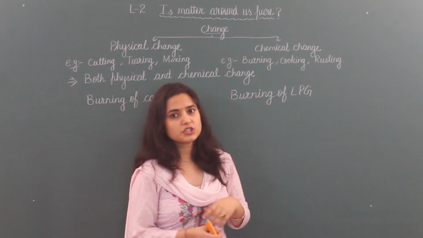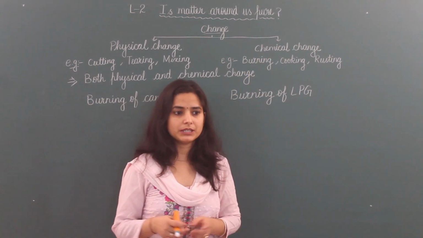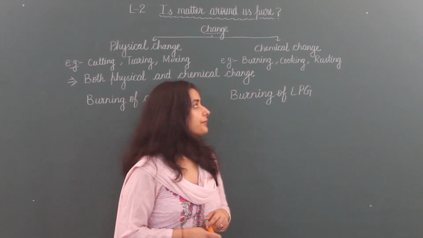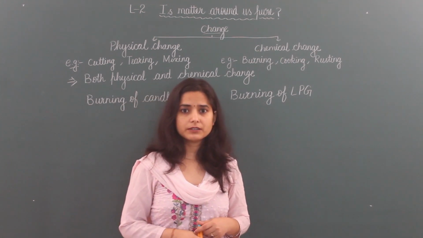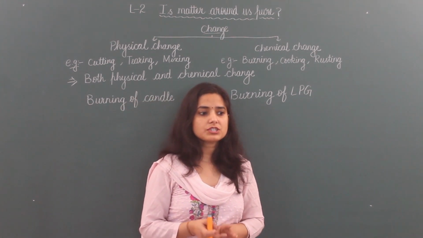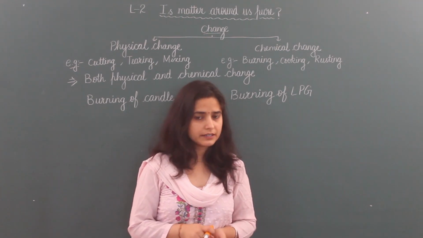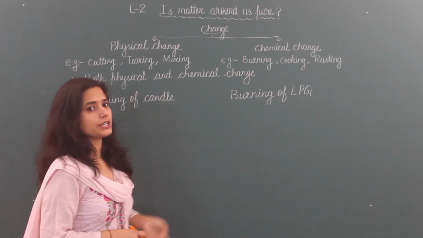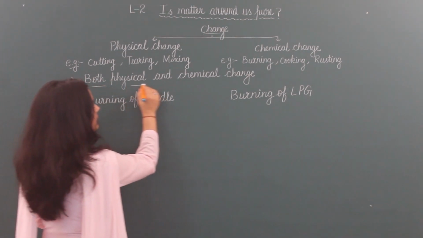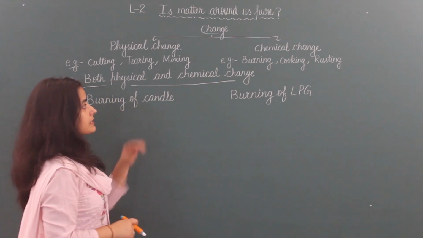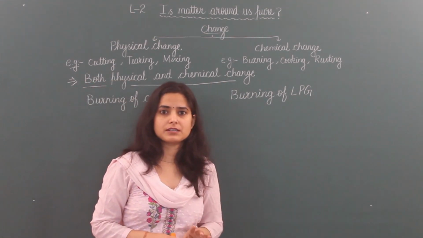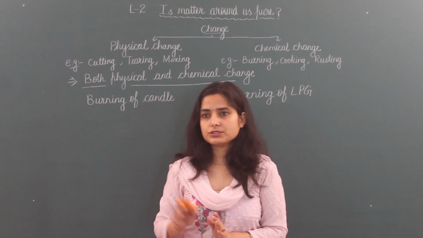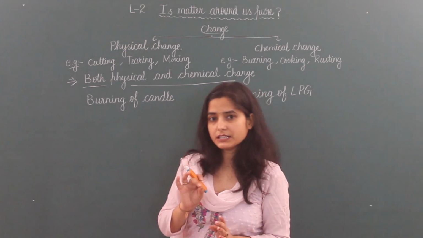And chemical change: burning of anything, burning of paper, burning of cloth, burning of wood, cooking of food, and rusting. Rusting is also one example of chemical change in which iron gets rusted and converted into iron oxide, that is called rust. But there are a few changes which include both physical and chemical change. That means here both changes are compulsory.